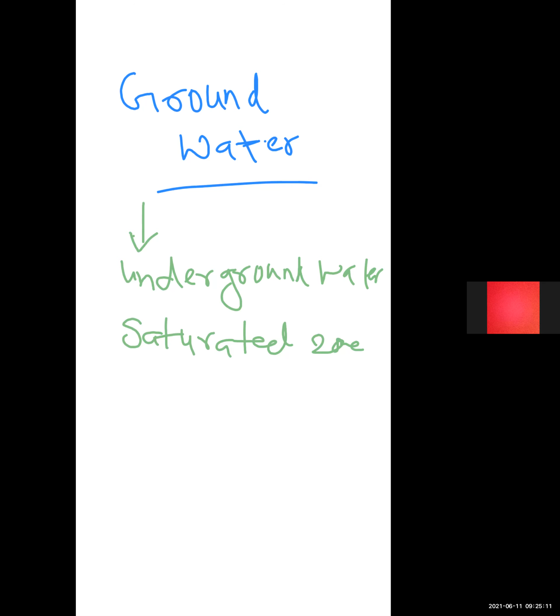About 46% of our total irrigated area is irrigated by groundwater source.